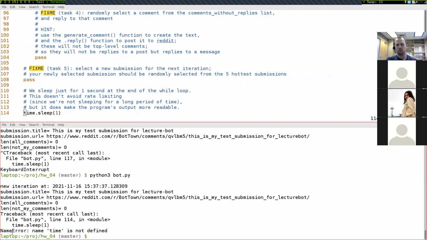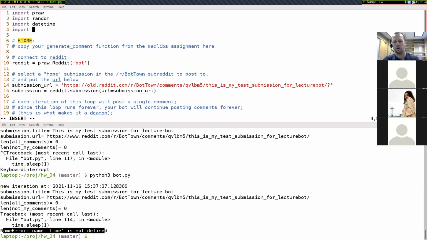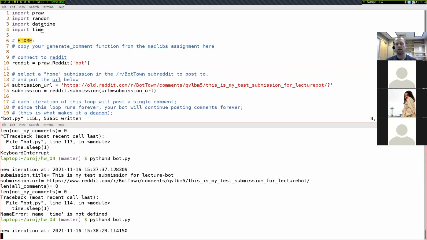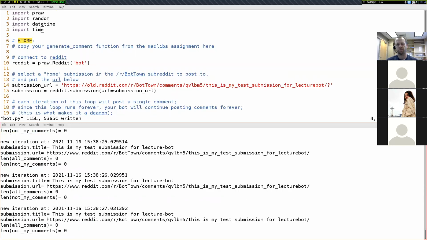And so the way to fix a problem like this is that we'll have to go up to the top where all my imports are and import time up here to save that, to fix that. And now when I run it, I'm not going to get that error message.